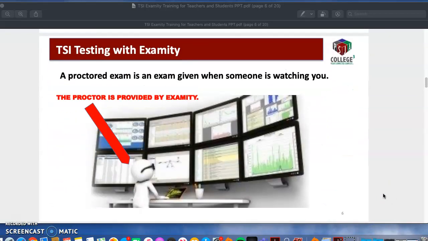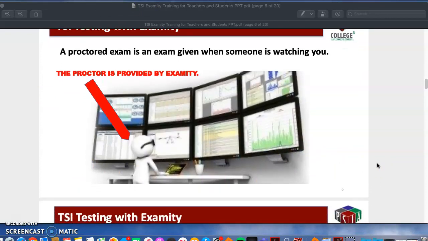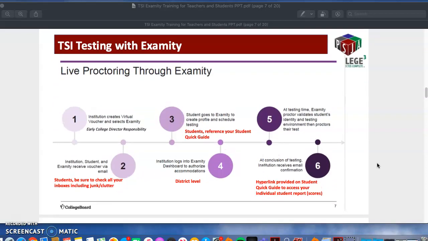So here's a little bit more information. They're watching you, right? The test taking company provides this person, so we don't know who they are, right? They're just watching you all take this exam and they're proctoring it.